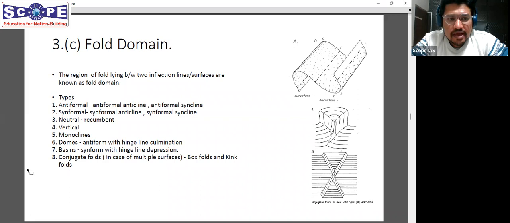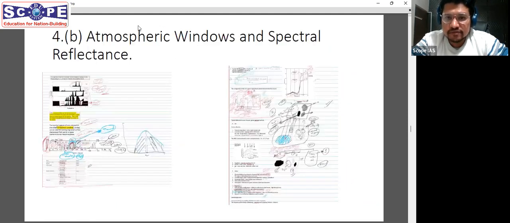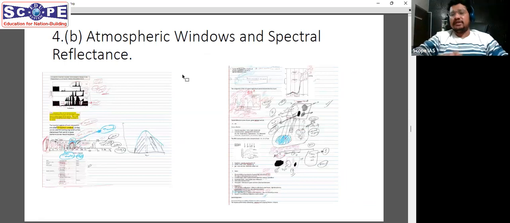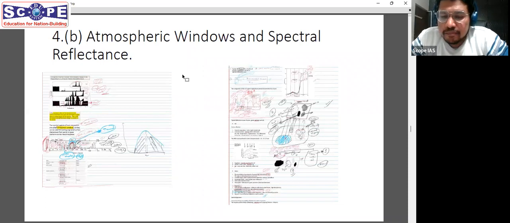All right. And then next part was about this 4th question. The important part in this was the atmospheric window and spectral reflectance curve. So atmospheric windows and spectral reflectance curves can be read from any conventional book of remote sensing. Spectral reflectance curves were covered in detail in class, as well as atmospheric windows.